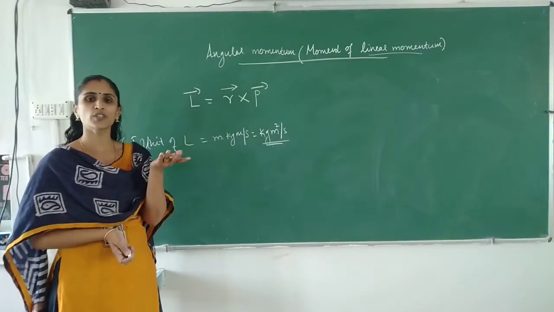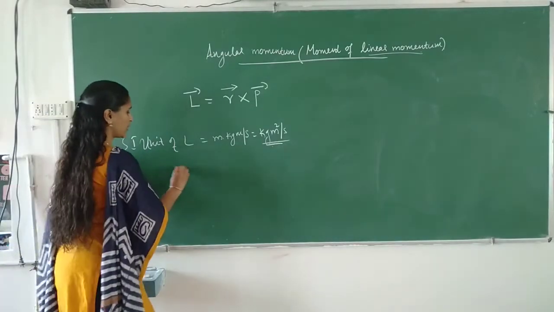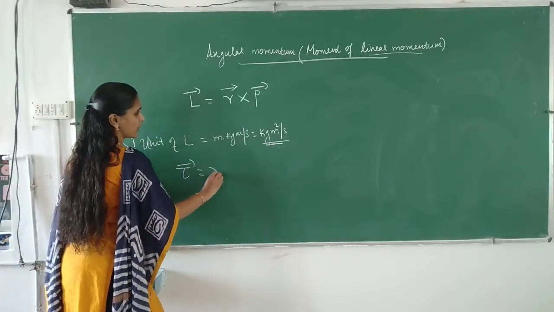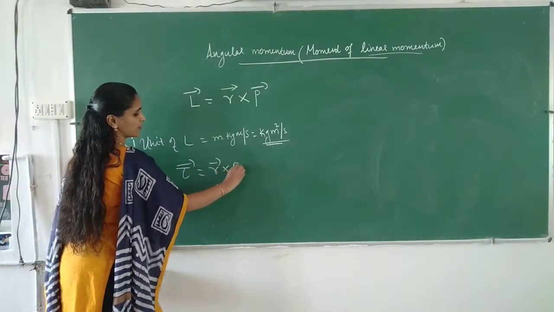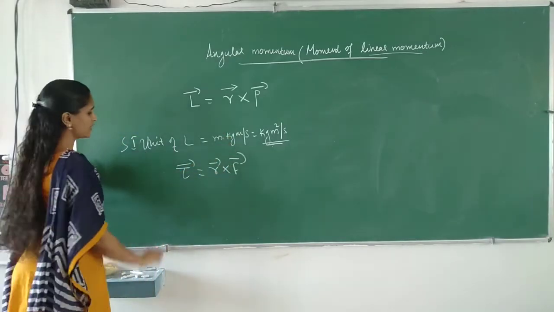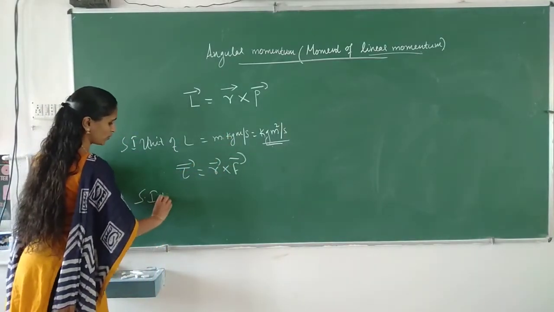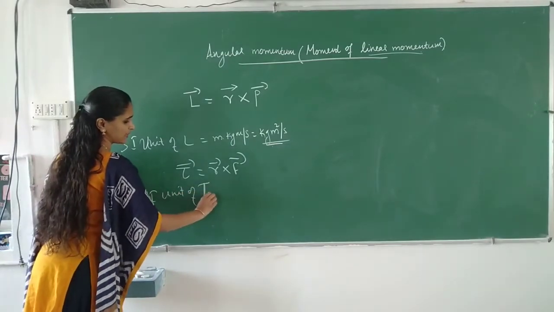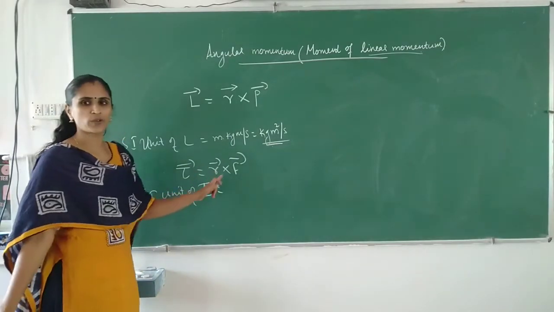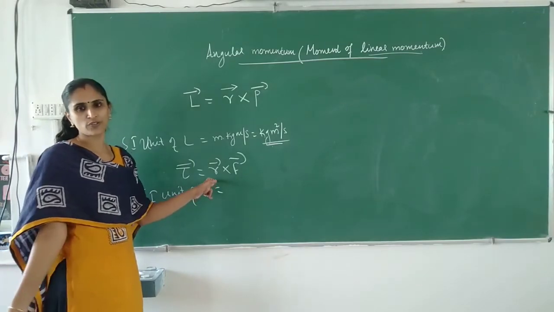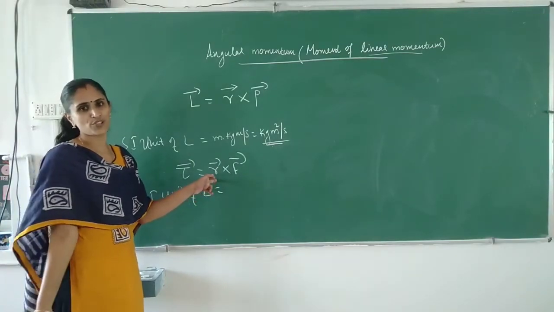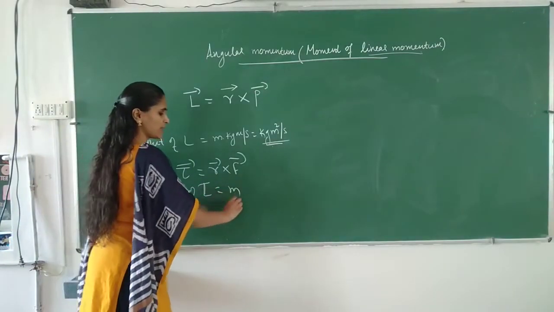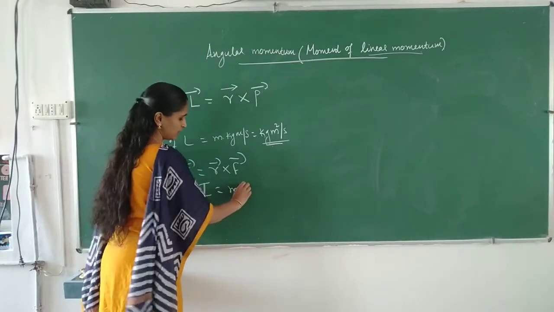Similarly, what is the unit of torque? You have written torque is equal to R cross F. What is the SI unit of torque? The SI unit of torque is the SI unit of R, which is distance or position, so meter, and the unit of F is Newton.